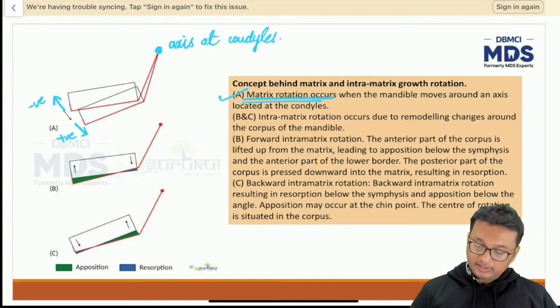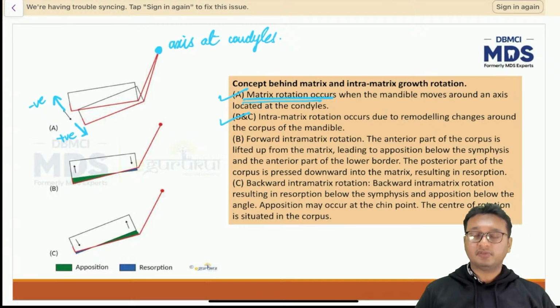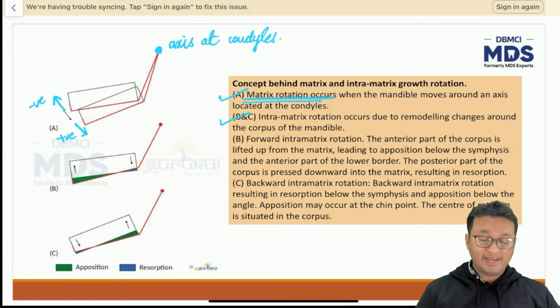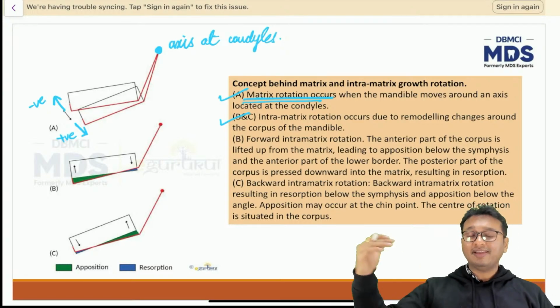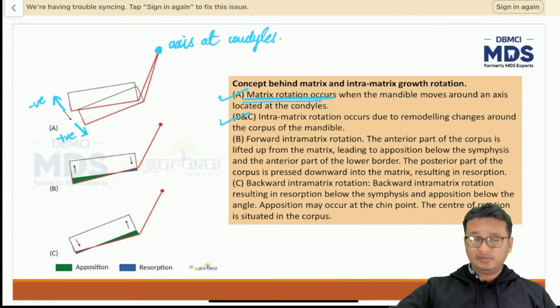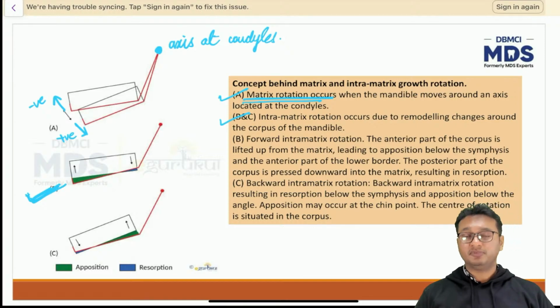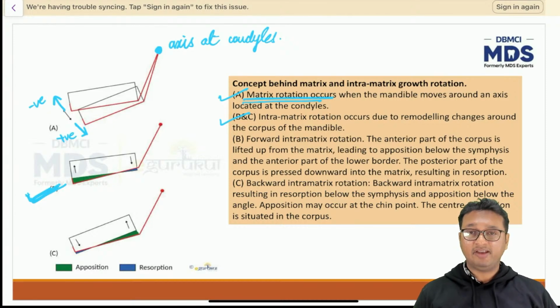Figures B and C show intramatrix rotation occurring due to remodeling changes around the corpus of the mandible. Now, in actuality, for an external observer from an external point of reference, figure B is what is actually observed. The rotation of the jaws is always a combination of matrix and intramatrix rotation.